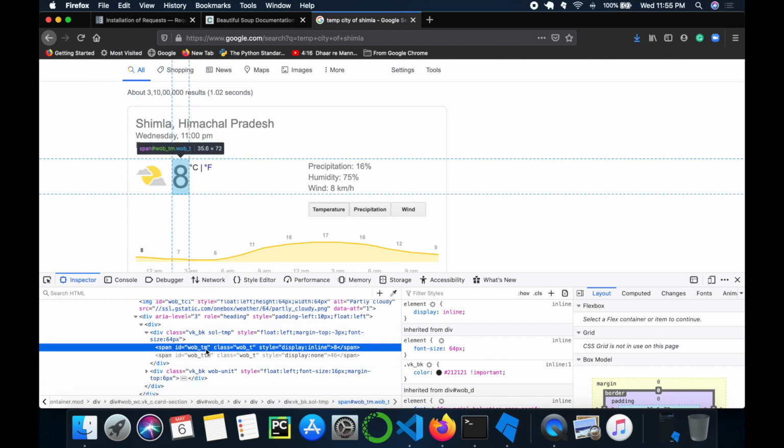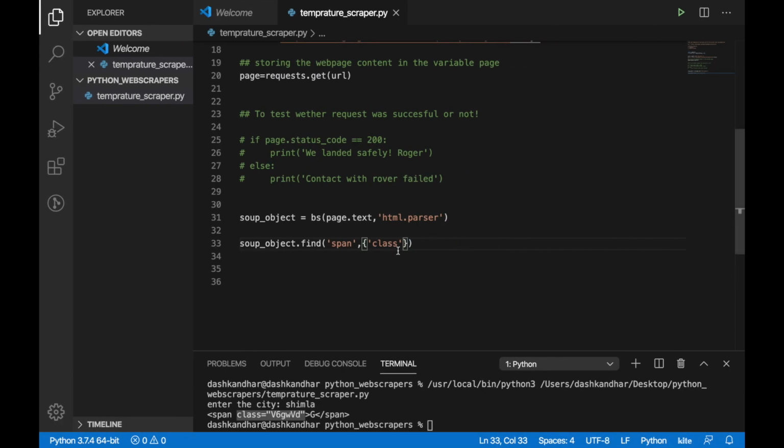So I was using a wrong word. I will use ID. So it has an ID, and there is this class as well. So I can go with this as well. Fine. So I'll just say this is the class, Control V, and store this under another variable so that data can be stored and handled and understood.